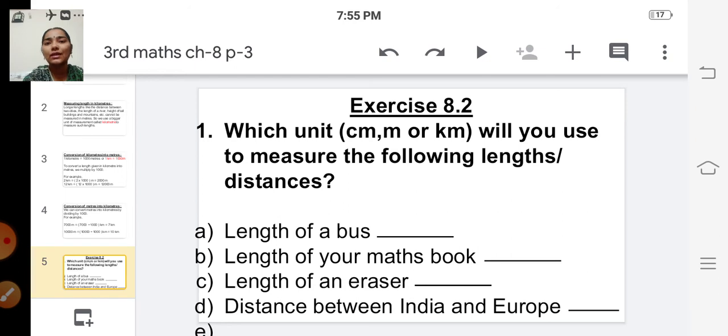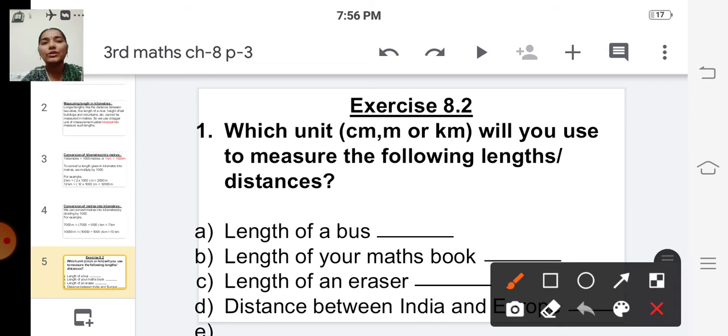Based on the length, we can give the unit. If it is a small length, then we can give centimeter. If it is a little big, then we can give meters. If it is too lengthy, then we can give kilometers. Okay, children.